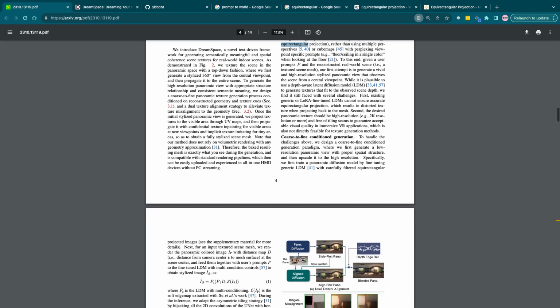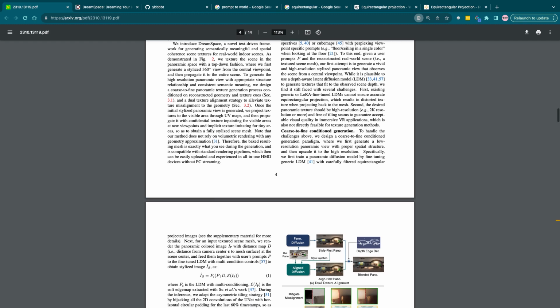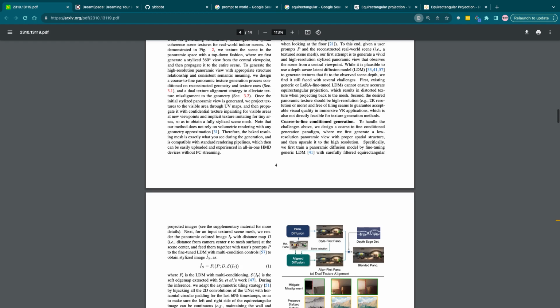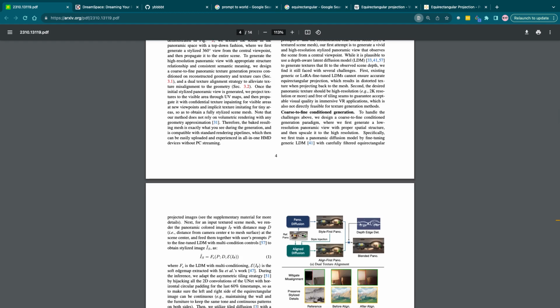Existing generic or lightly fine-tuned LDMs cannot ensure accurate equirectangular projection, which results in distorted texture when projecting back to the mesh. Second, the desired panoramic texture should be high resolution, 2K resolution or more, and free of tiling seams to guarantee acceptable visual quality in immersive VR applications, which is not directly feasible for text generation methods.